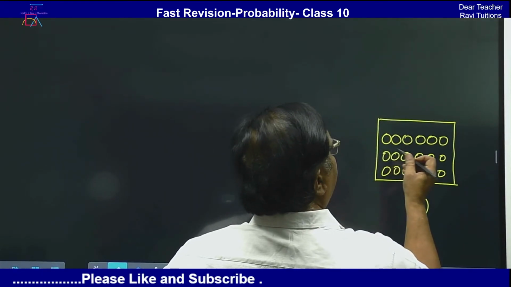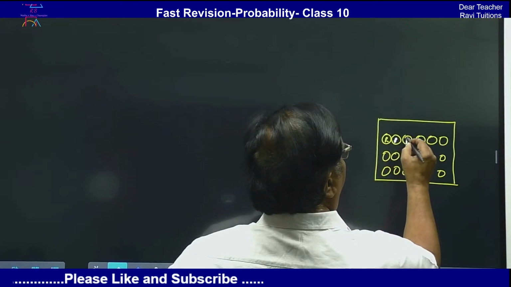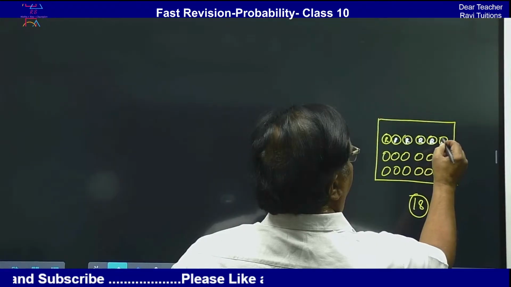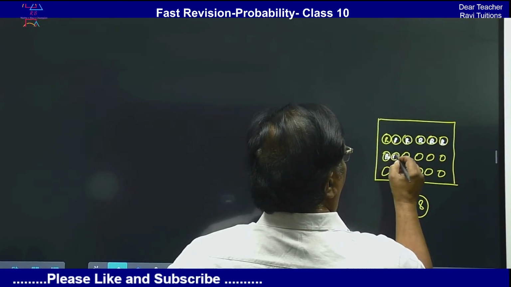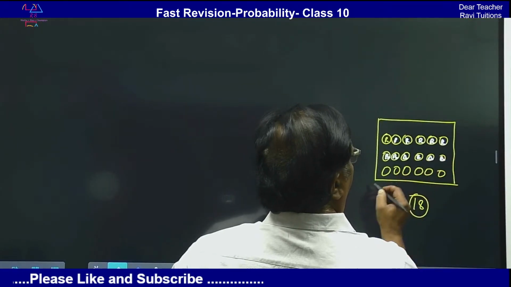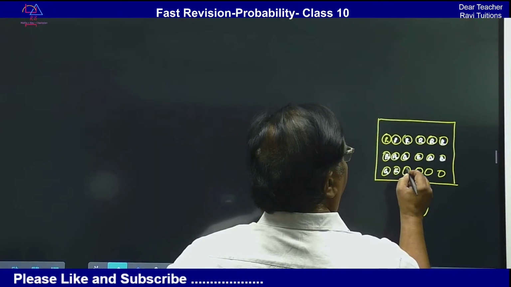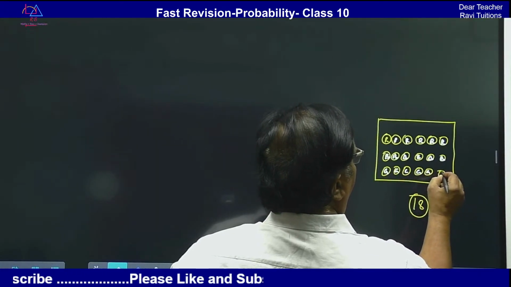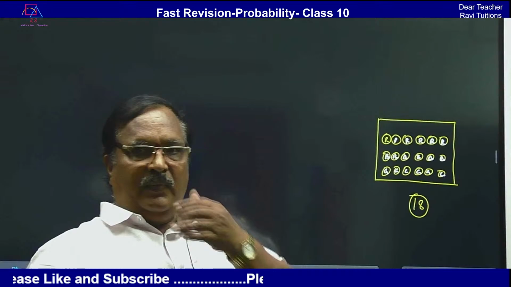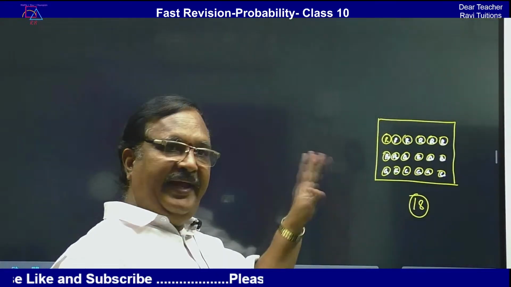Say the first color is red. This is blue, and this is green. So this is the bag of balls. Total 18 balls are there.